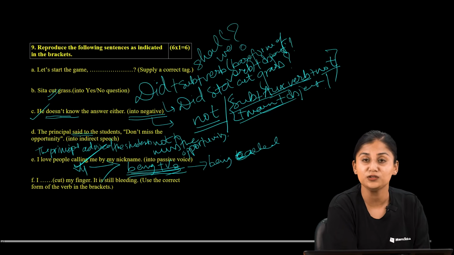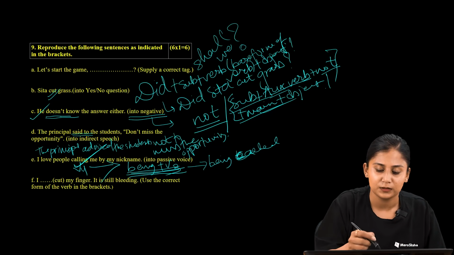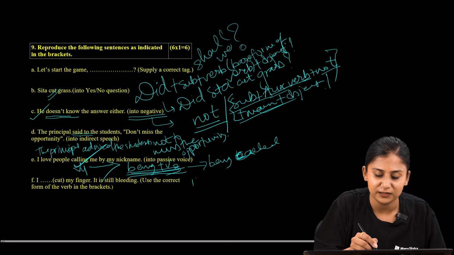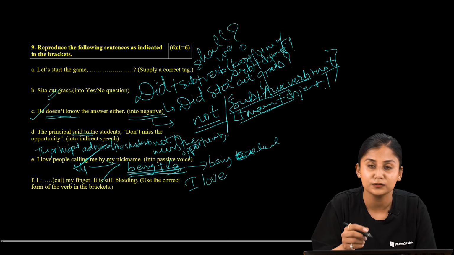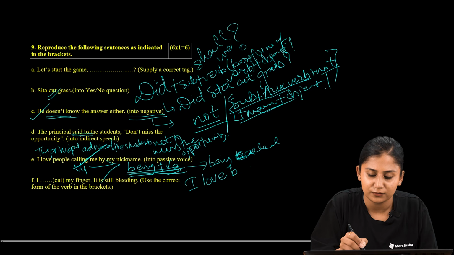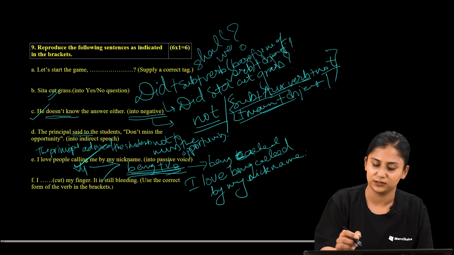So what are we supposed to do now? The speaker is expressing that he or she loves, I love, here placing the verb that is being called: I love being called by my nickname, full stop.